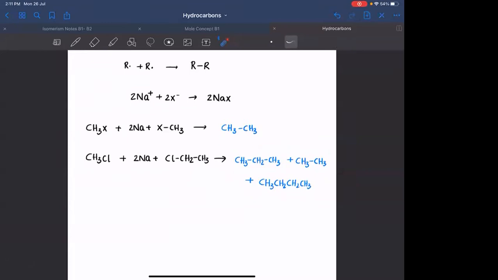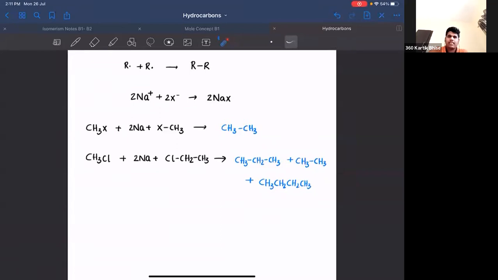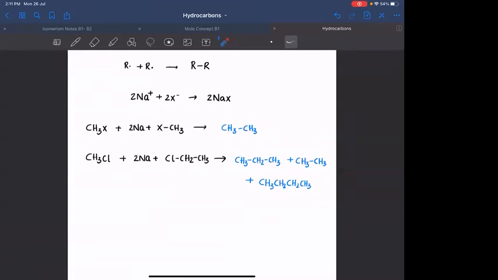Everyone, Karthik, please be on mute. Wurtz reaction is not suitable for the formation of unsymmetrical alkanes because it will lead to formation of more than one product. And these products will have boiling points almost close to each other. All of them are non-polar, and the number of carbon atoms does not differ much either. So they will have similar boiling points, and if they have similar boiling points, their separation will be difficult. Hence, we will not prefer this method for the formation of propane.